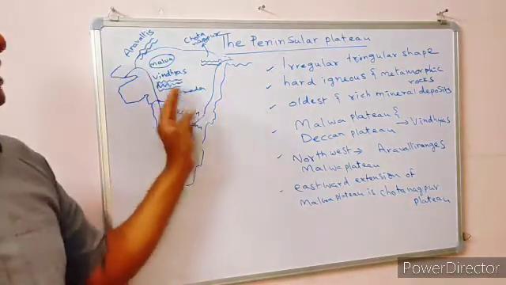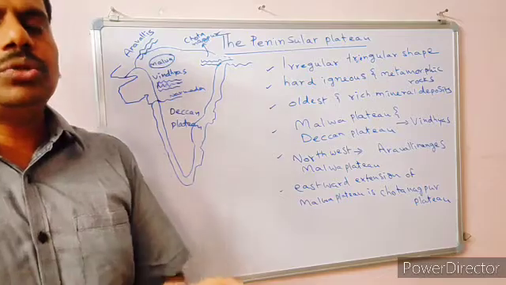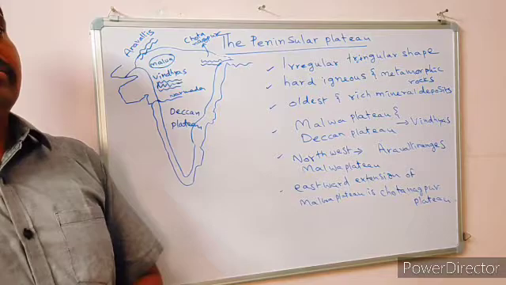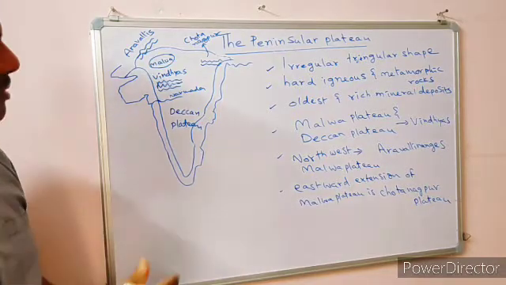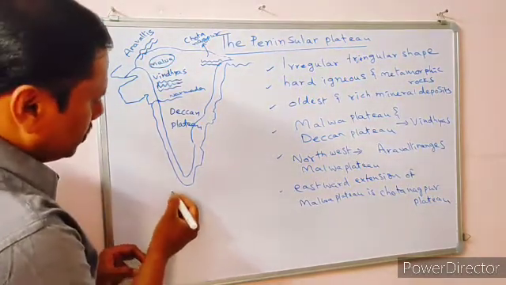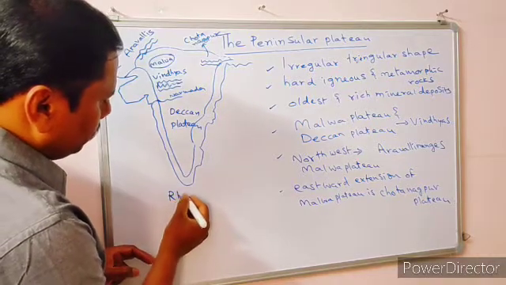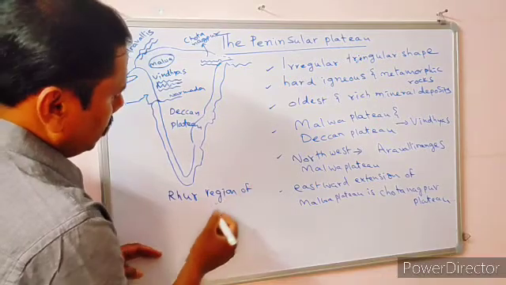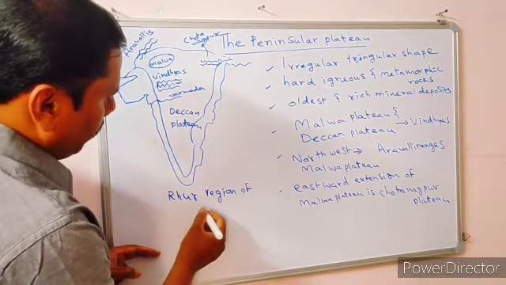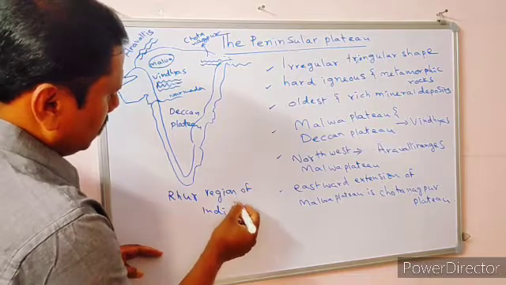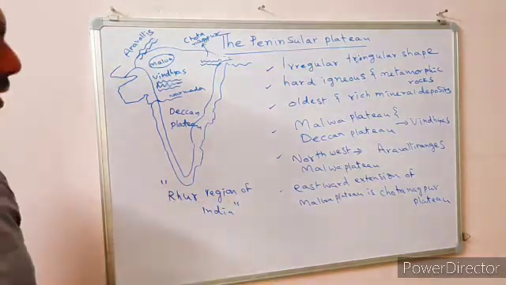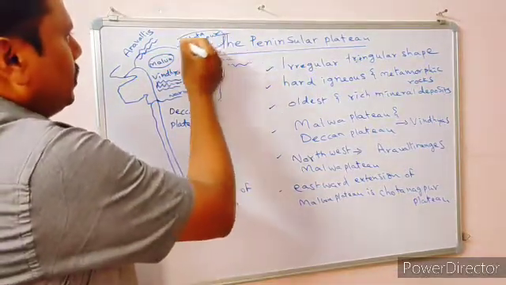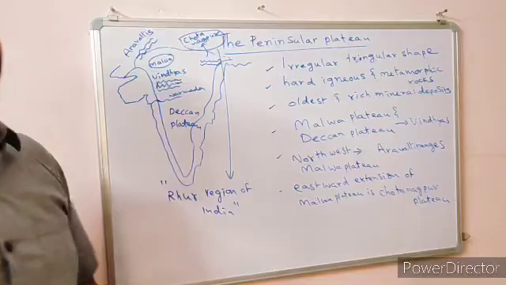Next, the eastward extension of this Peninsular Plateau is called Chota Nagpur Plateau. This Chota Nagpur Plateau is very famous for mineral deposits. And that's why this Chota Nagpur Plateau is called Ruhr region of India. Which plateau is called Ruhr region of India? Ruhr of India, Chota Nagpur Plateau. This plateau is called Ruhr region of India.